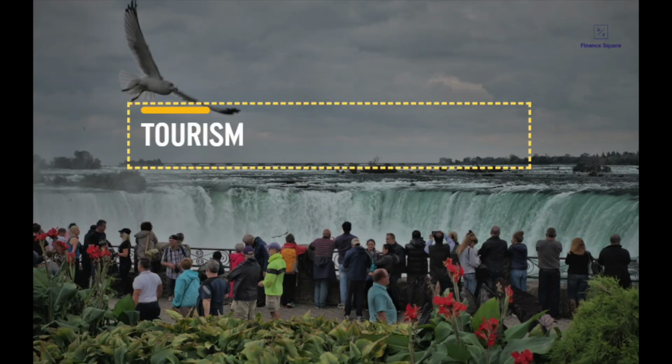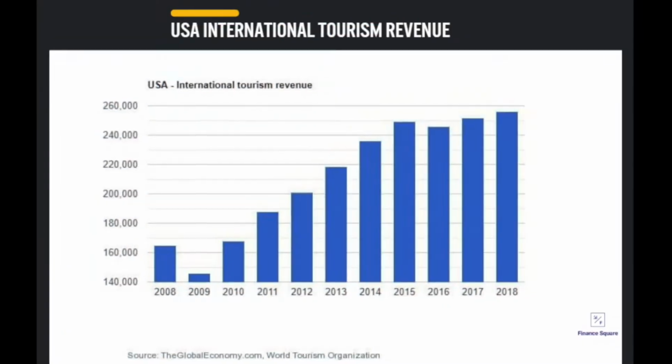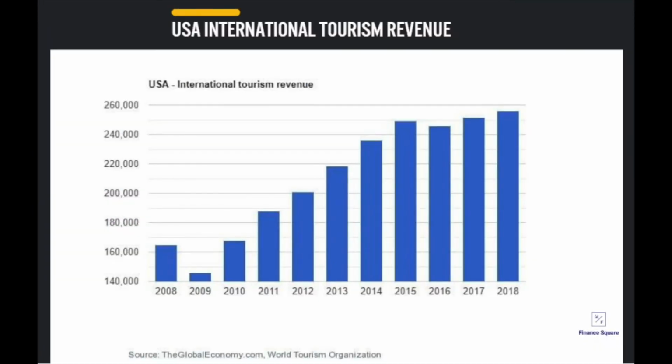China international tourist revenue. China's revenue for the past 10 years has had ups and downs. It hasn't been able to maintain a very strong foothold when it comes to tourist revenue, compared to the US international tourist revenue, which has dramatically grown from 2008 to 2018.